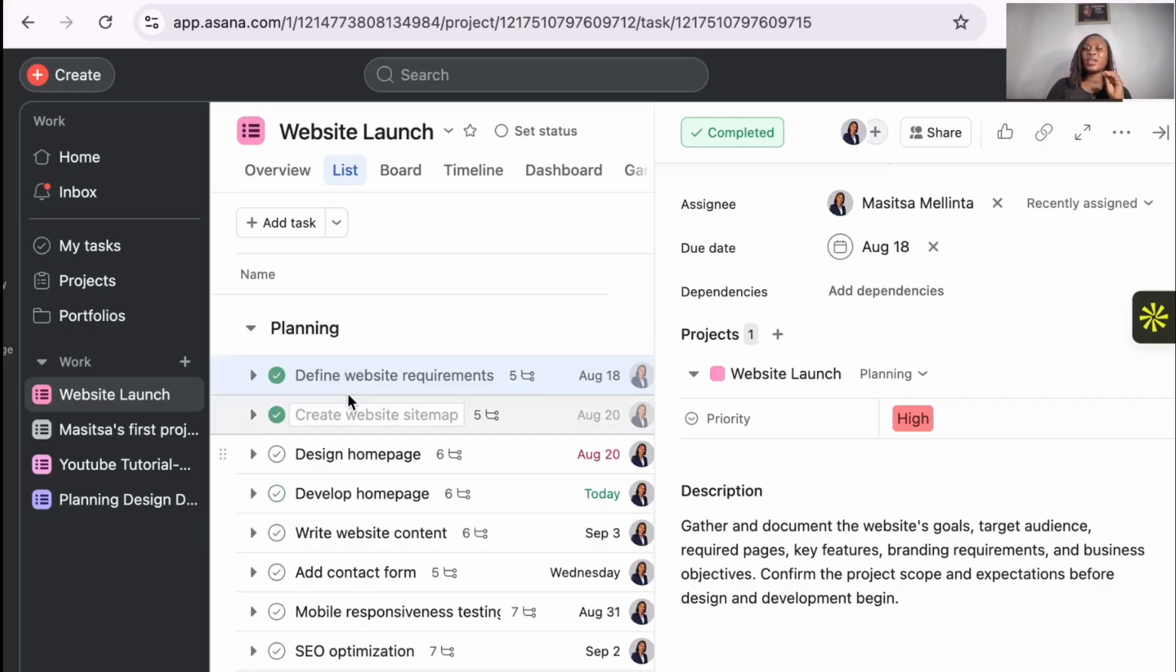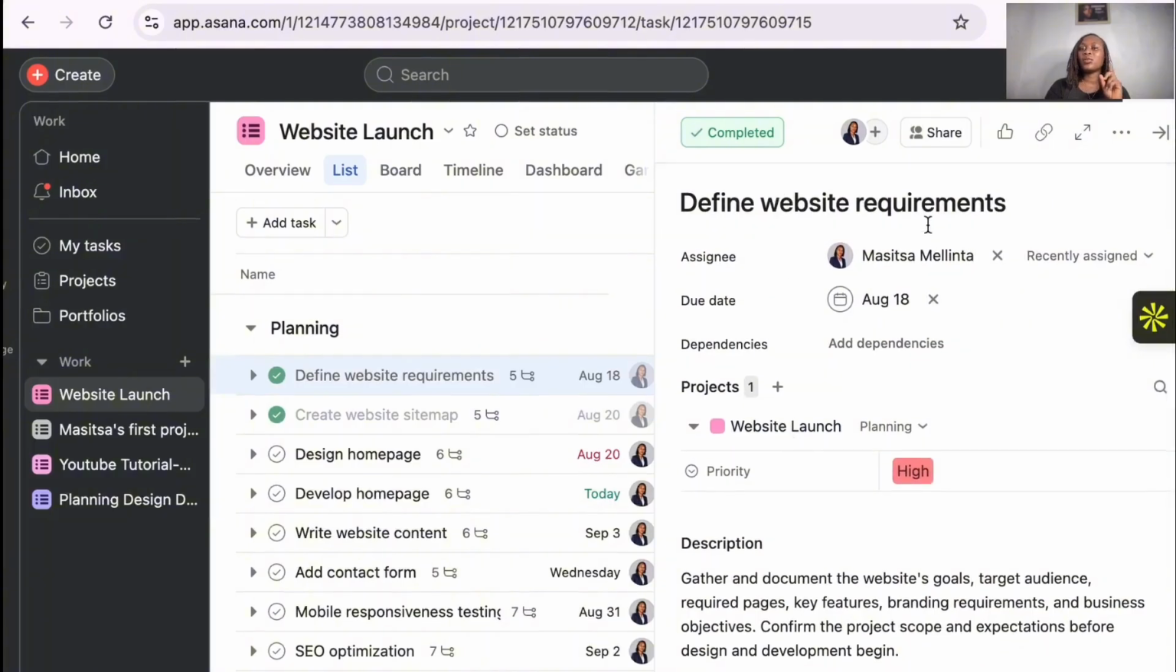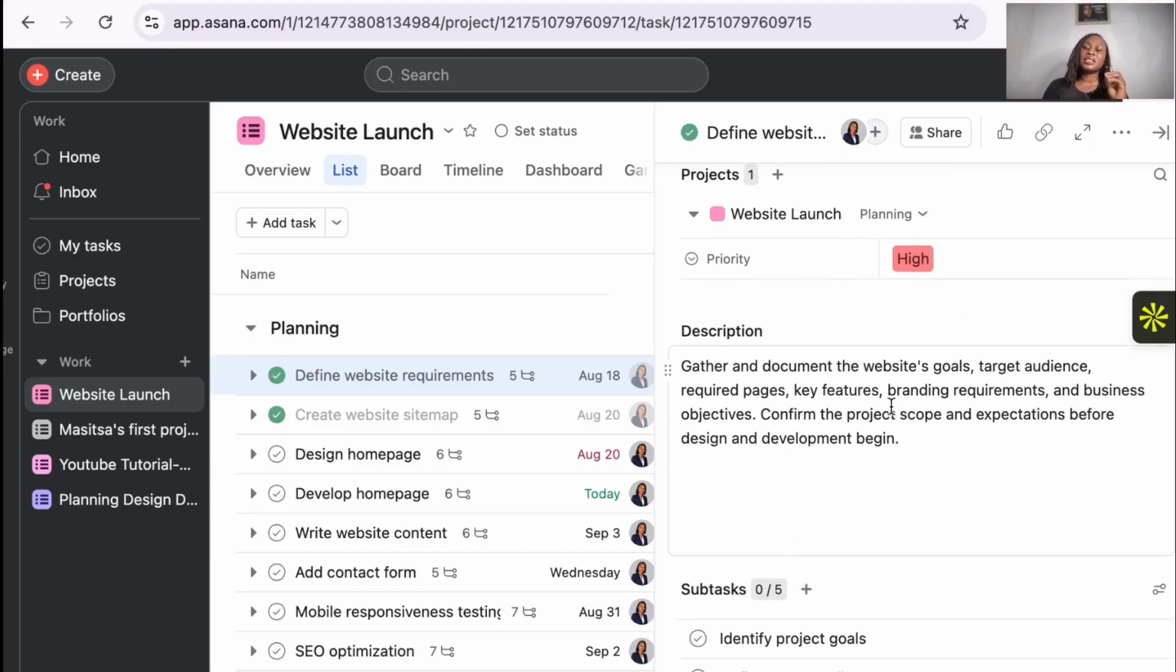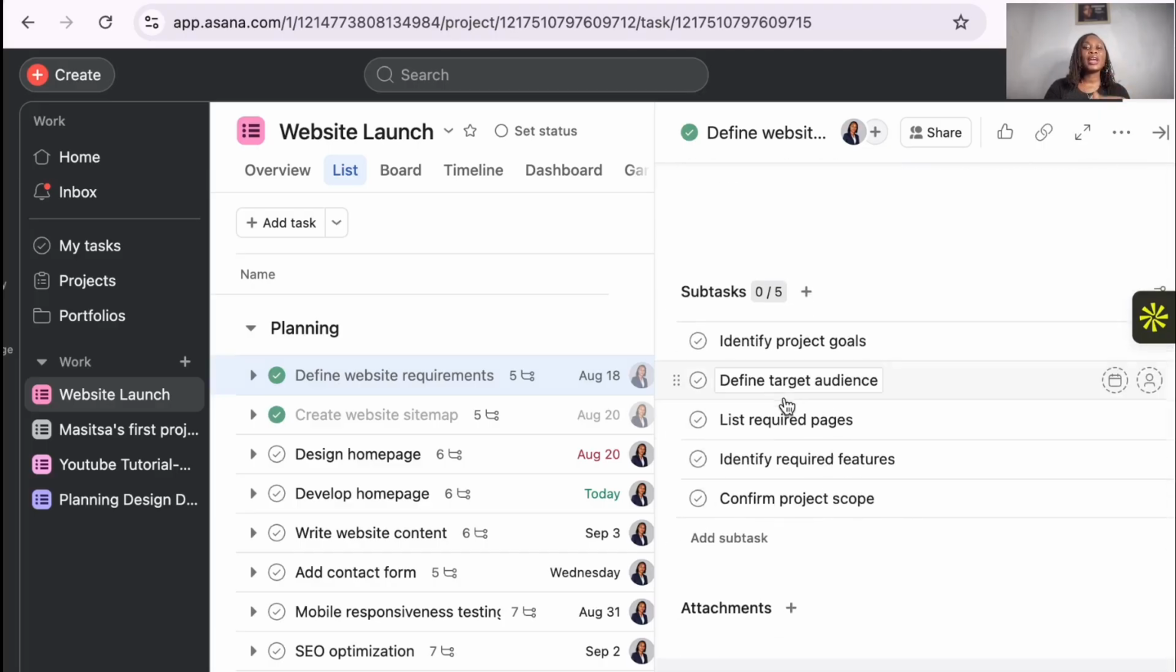So we've chosen the first task, which is called define the website requirements. Here you will see we have a description. The description says gather and document the website goals, target audience, required pages, key features, branding requirements, and business objectives. Confirm the project scope and expectations before design and development begins. So now this is our description, and then you can add subtasks.